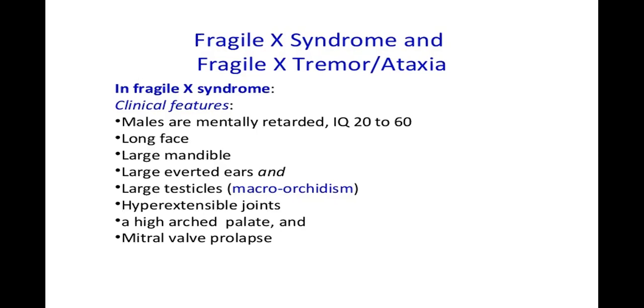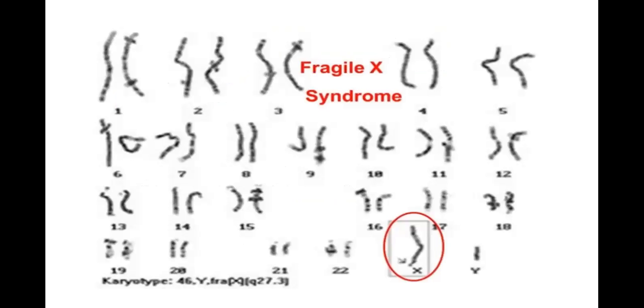Because of mental retardation, the child is unable to have a normal functioning brain, so that affects the whole of the child's life. The child is going to have mental retardation with IQ of 20 to 60, long face, long mandible, large ears, large testicles known as macroorchidism. Hyperextensible joints, high arched palate, and mitral valve prolapse can be seen in these individuals as well.